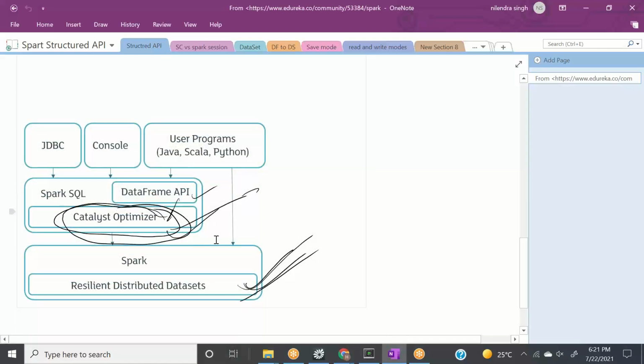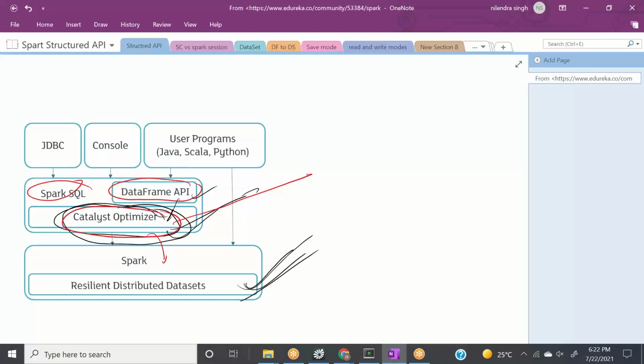When we are talking about data frames or Spark SQL, we have the Catalyst optimizer in between, and then your query will go to Spark core and the queries will be converted to RDDs. This optimizer is doing a lot of things for you. For example, it creates logical plans, it creates multiple physical plans, it uses rule-based optimization and cost-based optimization, and then it selects the best physical plan for you, right?